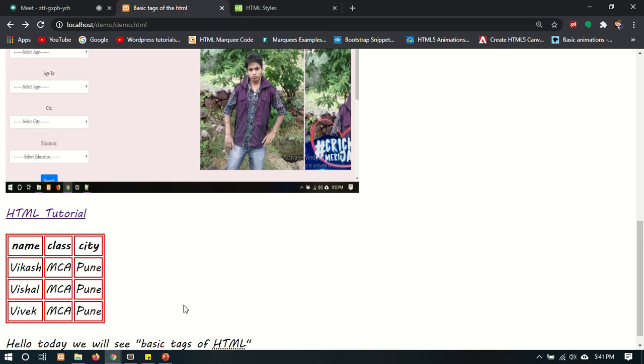We have set all the borders of the th and the td both. This is the table. There are so many properties of the table. This is the table with border. We can use it without border too. If you want to add cell padding, or if you want to merge two cells, then we can use colspan and rowspan. There are so many properties.